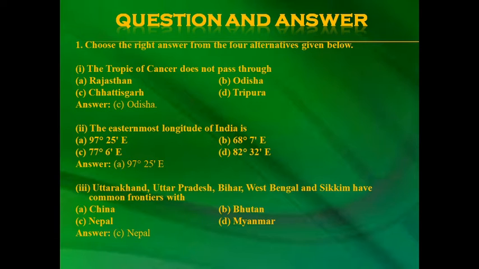The answer is 97 degree 25 east. Third, Uttarakhand, Uttar Pradesh, Bihar, West Bengal and Sikkim have common frontiers with, options are China, Bhutan, Nepal, Myanmar. The answer is Nepal.